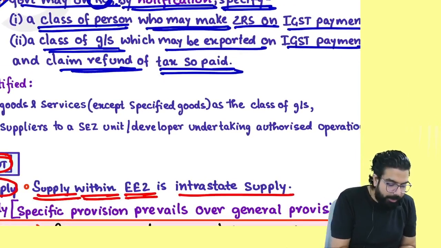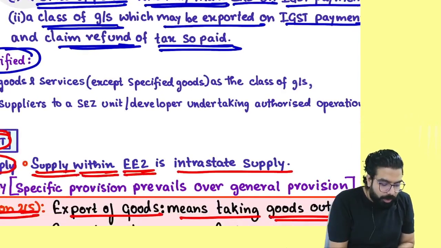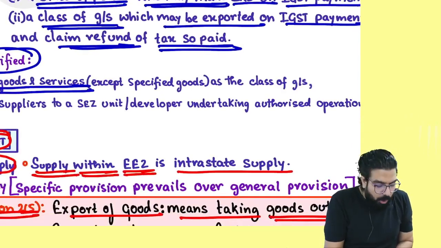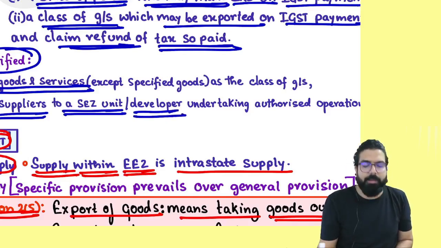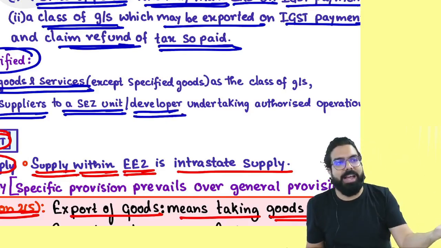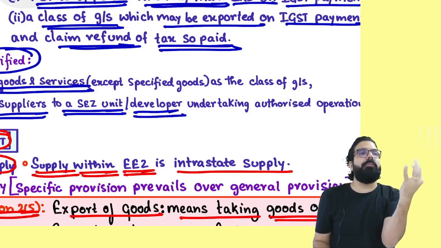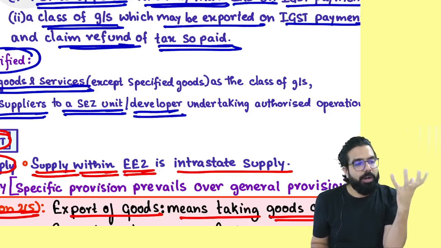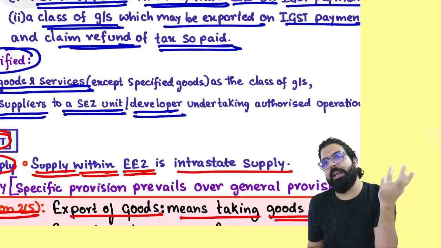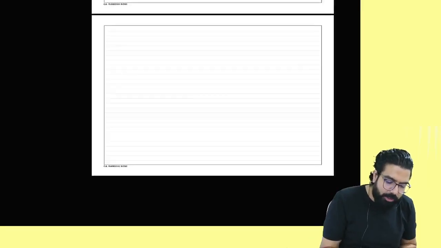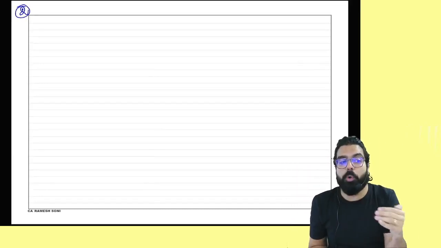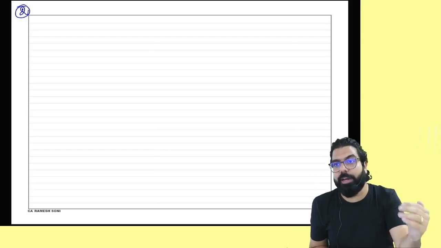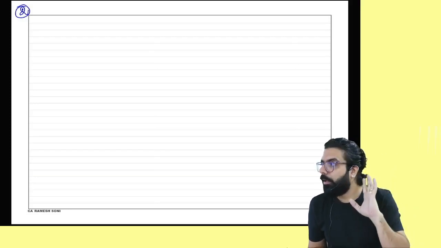And you know what? The government has notified all goods and services, and all the suppliers who are supplying to SEZ units or developers, as those who can supply by paying IGST, and whatever IGST is paid, you can claim a refund. Tell me one thing, what are the two things which are zero rated, everyone? Can you tell me what is zero rated supply? Two zero rated supplies: export, and supplying to SEZ unit or developer. Can I go ahead, everyone?